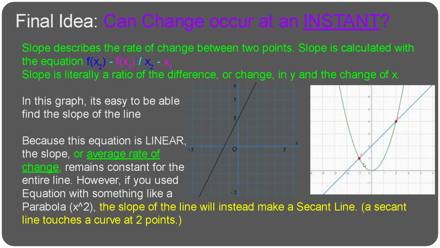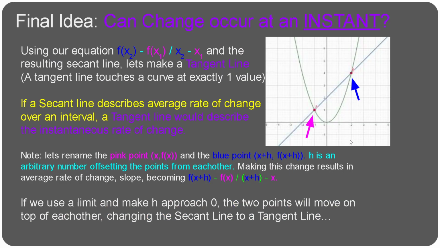As you see in this picture, the slope is going to make a secant line. And if you remember, a secant line touches a curve at exactly 2 points. You remember from your geometry class. So because you make a secant line, is there a way to make a secant line instantaneous? A tangent line touches the curve at exactly one value. So if you can use rate of change, the slope, and make it a tangent line, that would describe the instantaneous rate of change. So here we go.